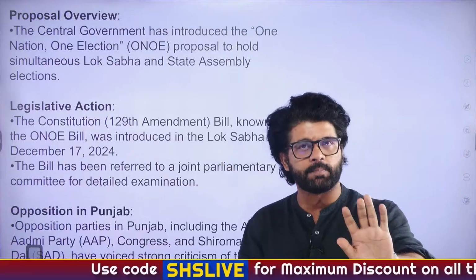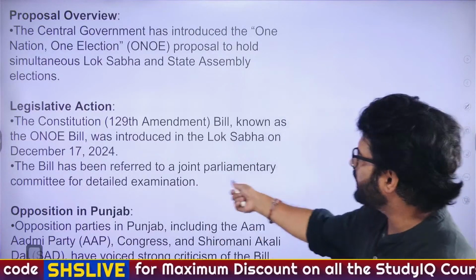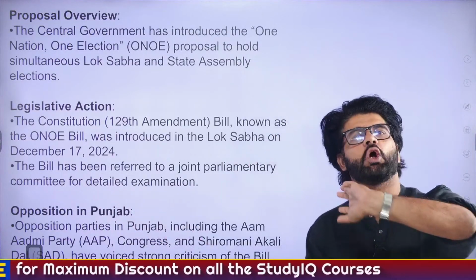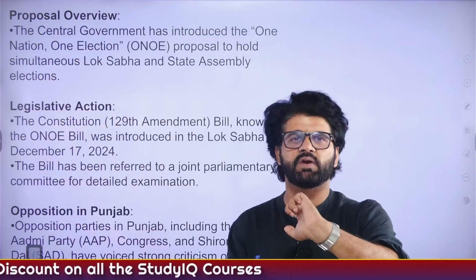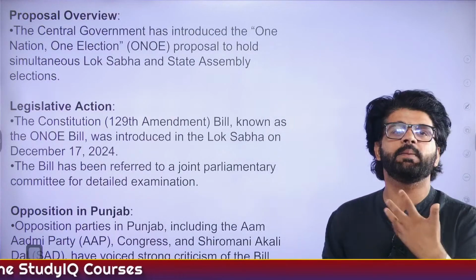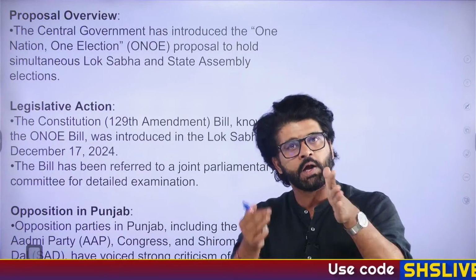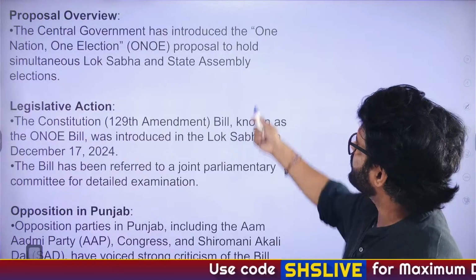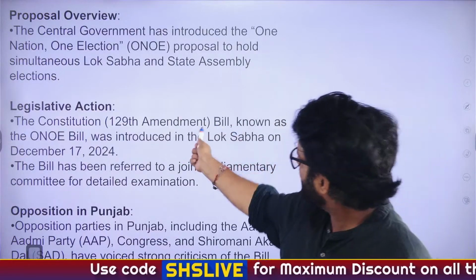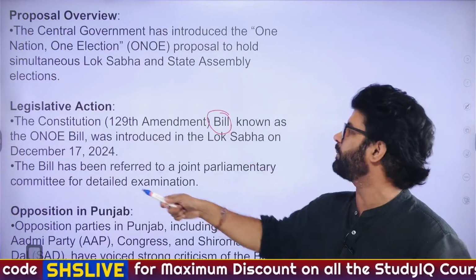So, the central government, now what is the current scenario of this 129th Amendment Bill? This has not been passed. See, this is currently in the Joint Parliamentary Committee. So this bill has not yet become an Act. It's not like One Nation, One Election is a reality. People are still debating over it. As a UPSC aspirant and a future civil servant, you need to know the pros and cons of One Nation, One Election. So the Constitution 129th Amendment Bill is just a bill right now. It has not become an Act.